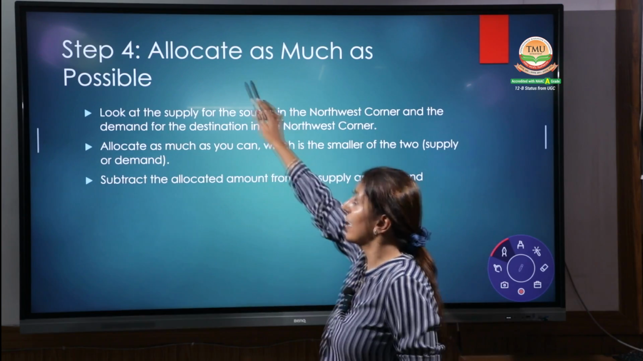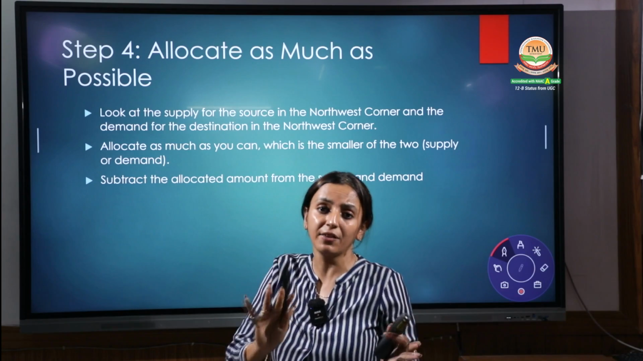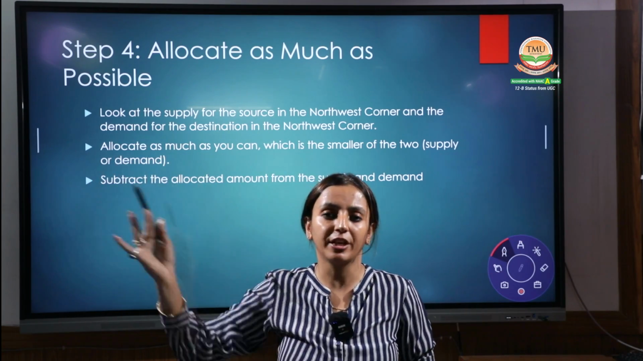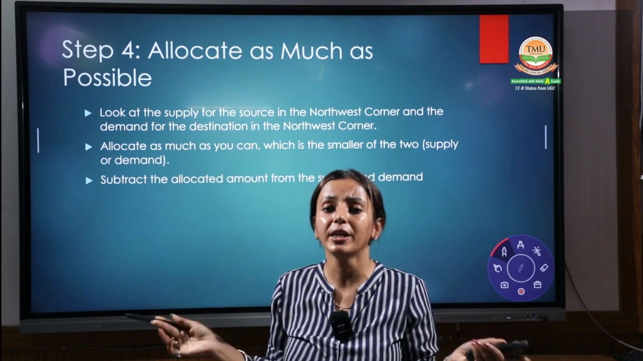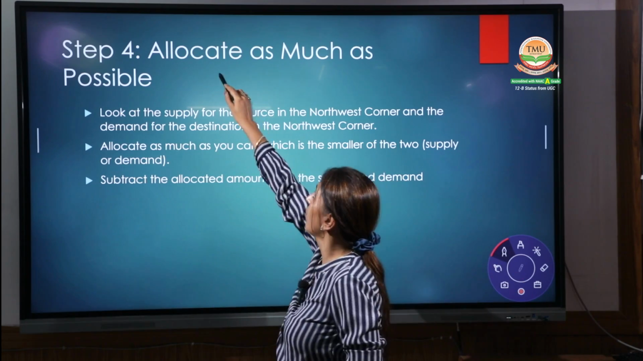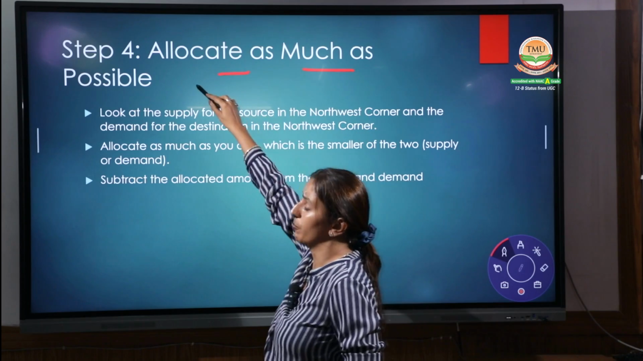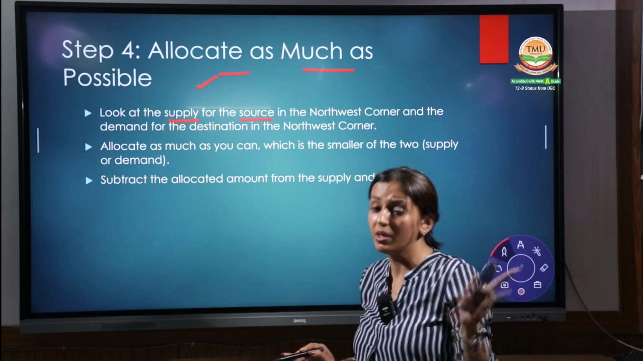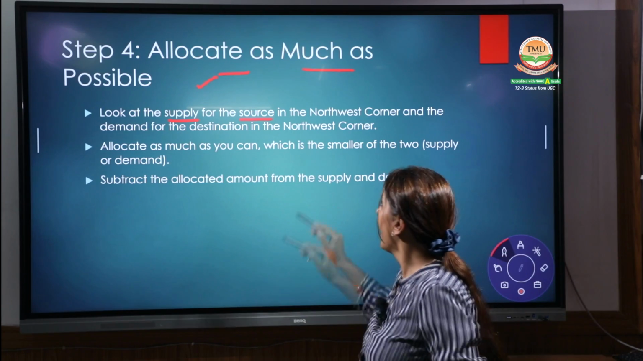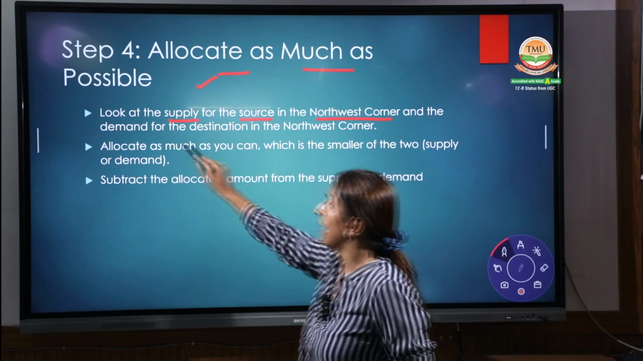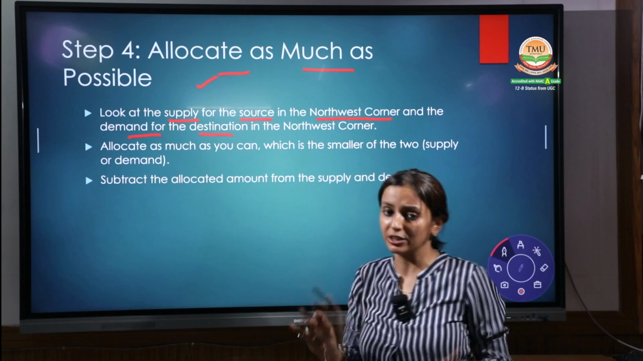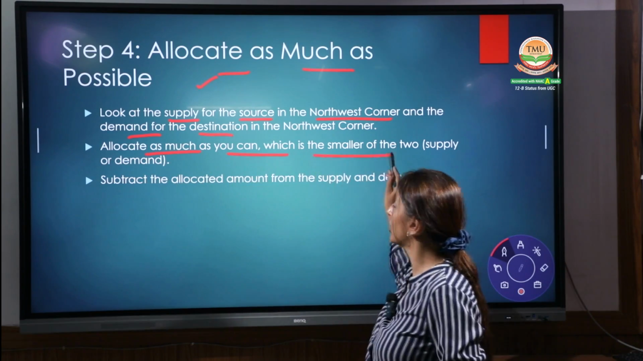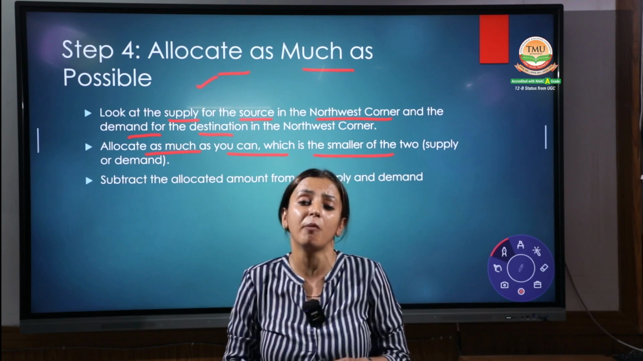That is allocate. You have identified how much goods there are, how much they can supply, and how much they require. Then what you have to do is allocate them. You have to allocate as much as possible. Look at the supply for the source, which we have discussed. Your supply will be your source point in the northwest corner, and the demand for your destination. Then allocate as much as you can, which is the smaller of the demand and supply.